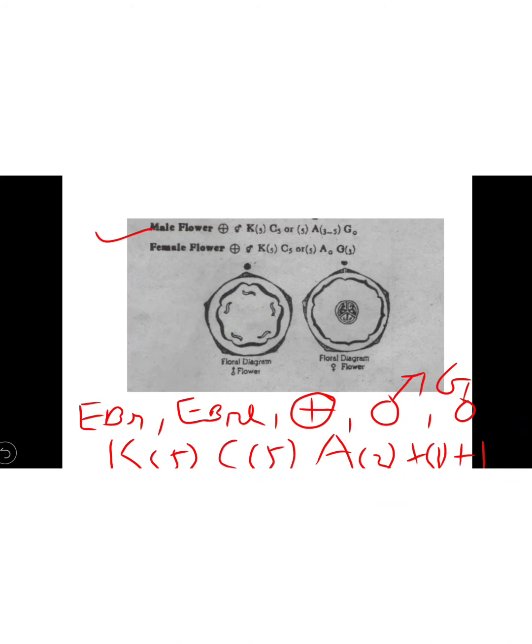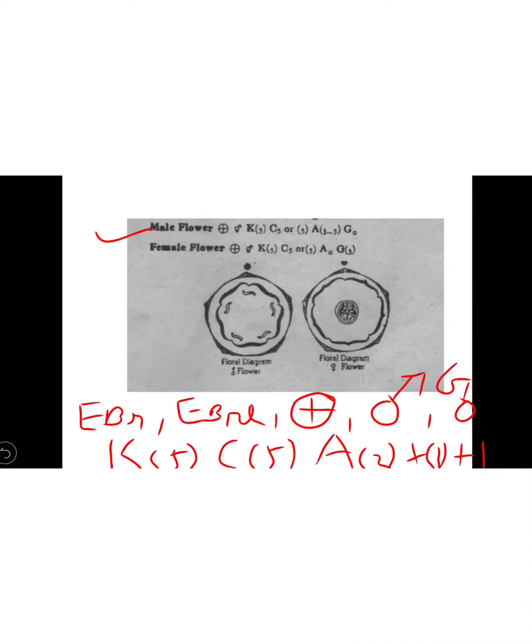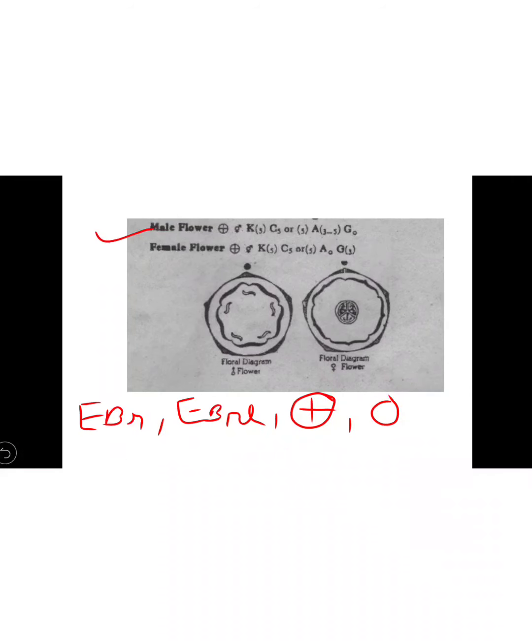Next is the female flower formula. Same as before, the bract is absent, the bracteole is absent, and the flower is actinomorphic. The female flower is unisexual.